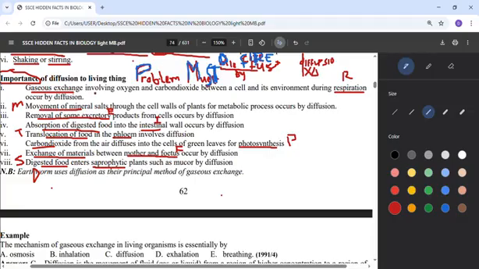The letter P: the importance of diffusion is that it will help photosynthesis take place. That means for photosynthesis to take place, there must be diffusion. That means gas must diffuse. And what is that gas? Carbon dioxide coming into the plants. That's for P, photosynthesis. M, that's minerals. The movement of minerals into the body of plants is also diffusion. Plants need mineral resources to survive, so the minerals will diffuse into the body of that plant.